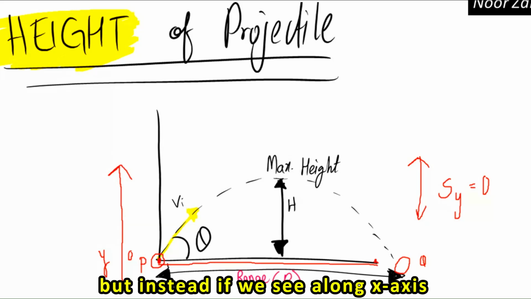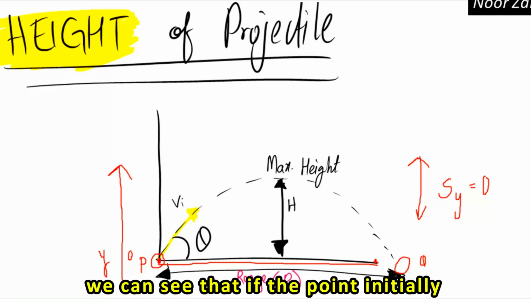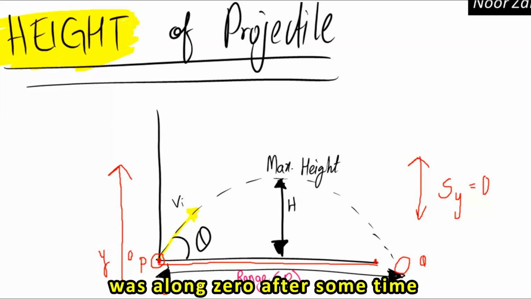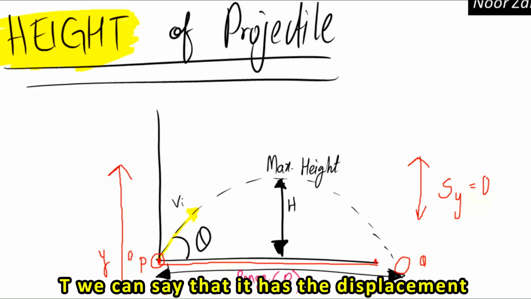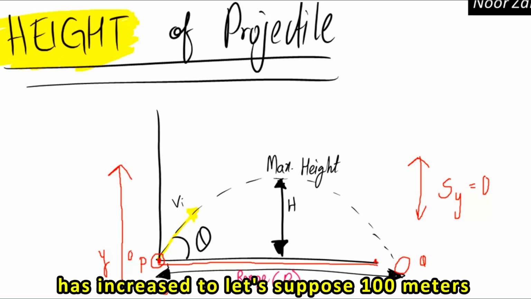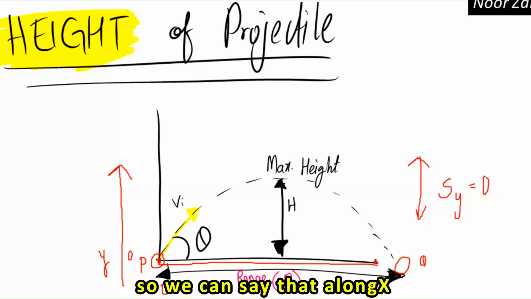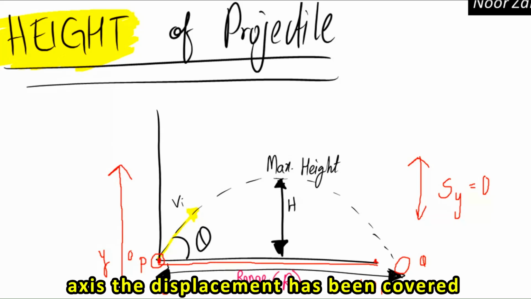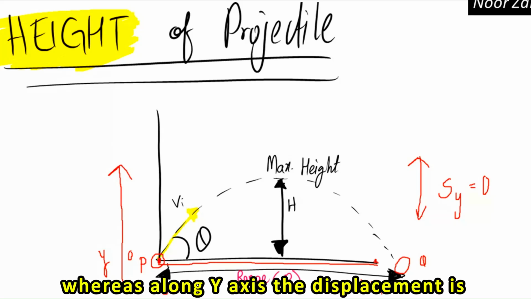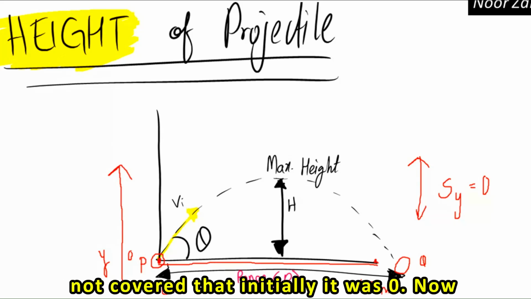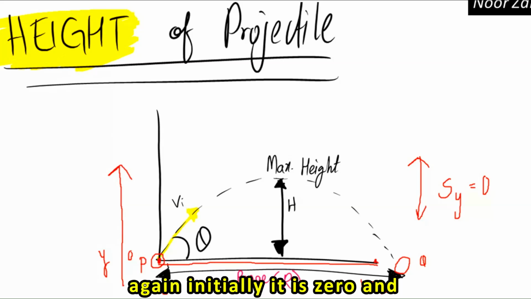But if we look along the x-axis, the point was initially at 0, and after some time t, the displacement has increased to, let's suppose, 100 meters. So along the x-axis displacement has been covered, whereas along the y-axis it has not.